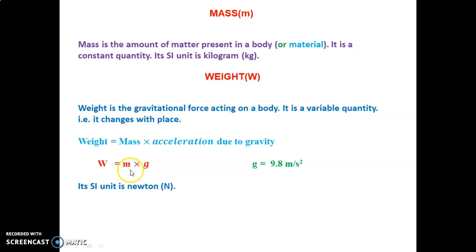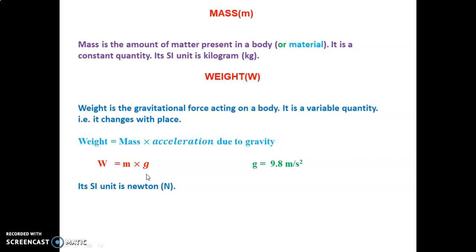What is Newton? What is the SI unit of mass? Kilogram. The SI unit of g, acceleration, is meter per second square. So the unit of weight is kilogram meter per second square. In physics class we studied in detail how to calculate the unit of force.